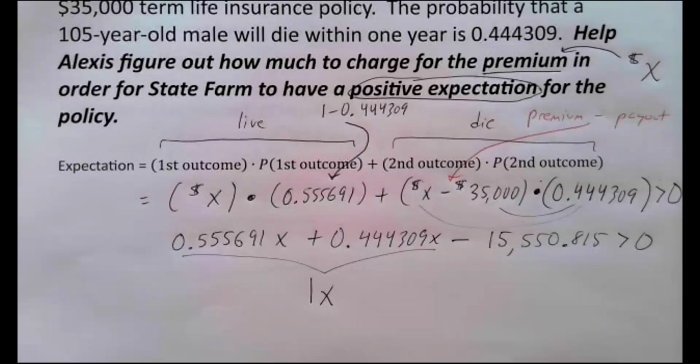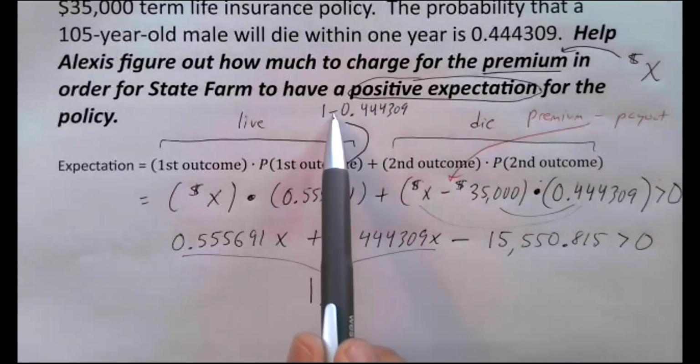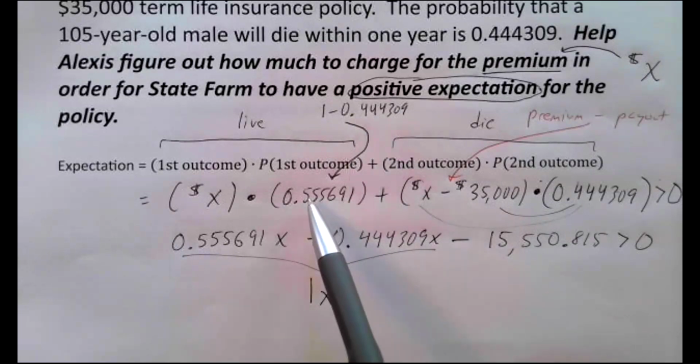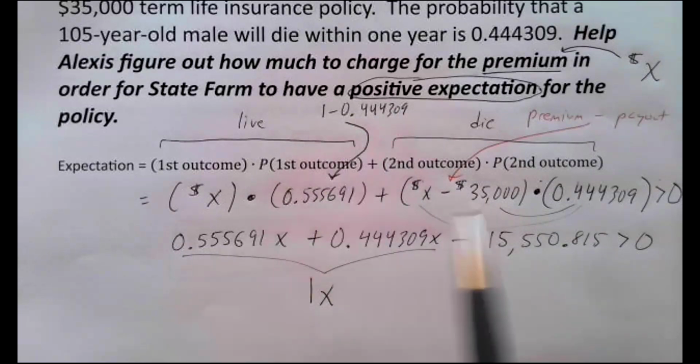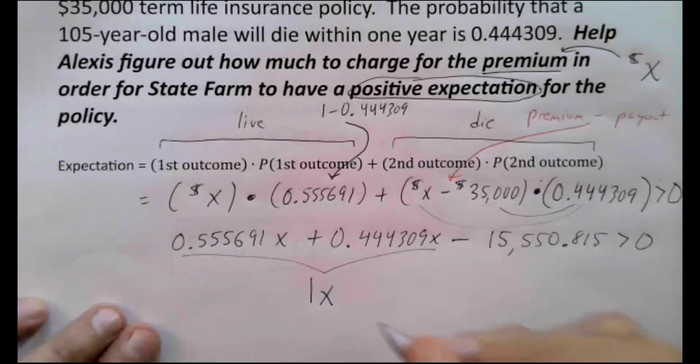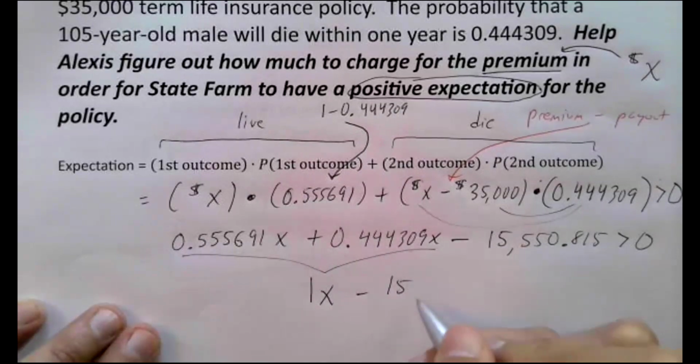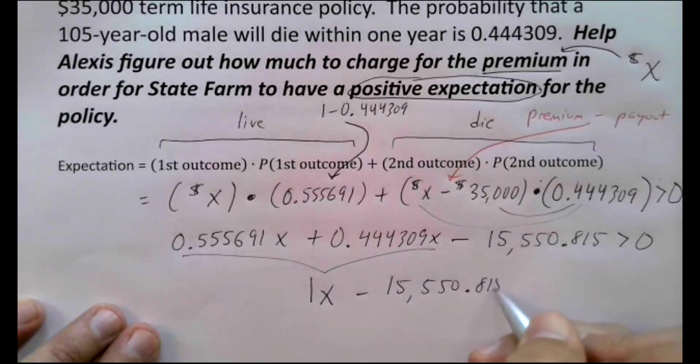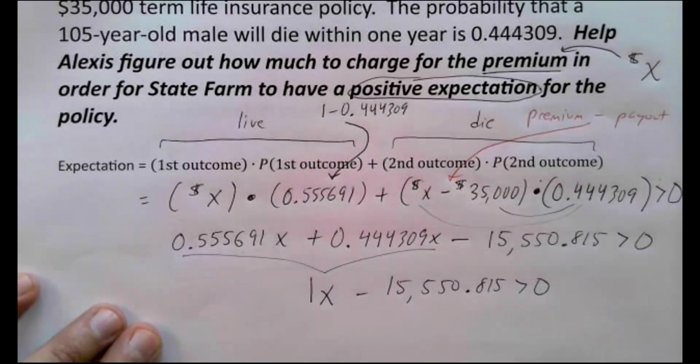It actually combines to 1x. You shouldn't be surprised about that though, because remember how we got the 0.55 number is we took 1 minus the 0.44 number. So of course those two numbers should add up to 1. That's how we got this number in the first place. So I have 1x minus 15,550.815. We want to make sure that's positive.